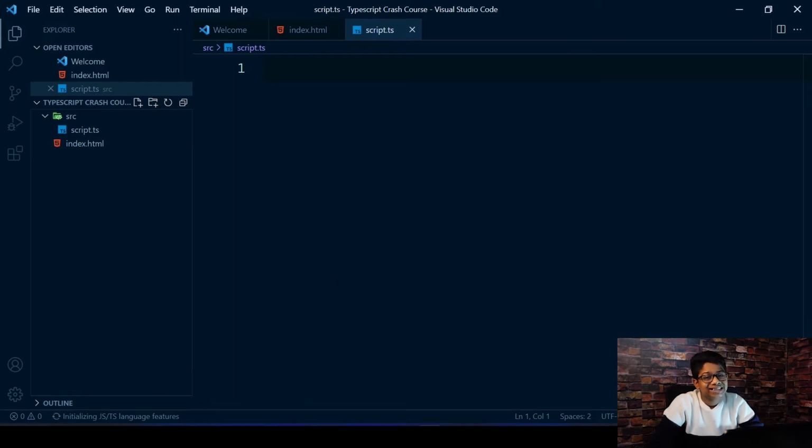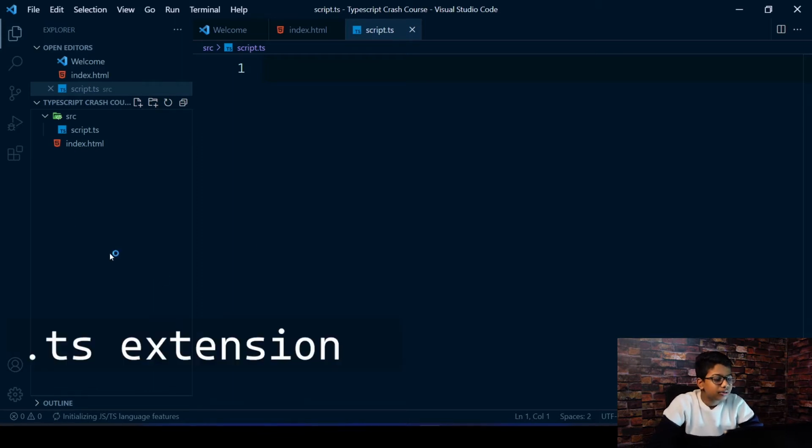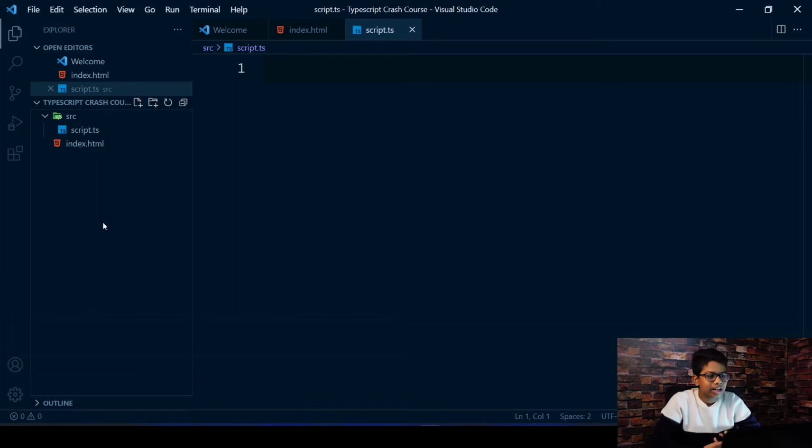TypeScript uses ts as the extension, and what we're going to be doing is to compile this TypeScript into JavaScript, as I told in the beginning. So we'll be creating a new folder. It will be created automatically, called dist or distribution, and it will have the script.js file inside that, and that is what we'll be linking.